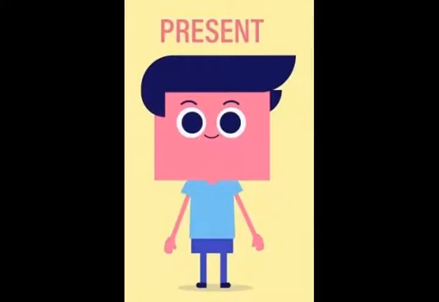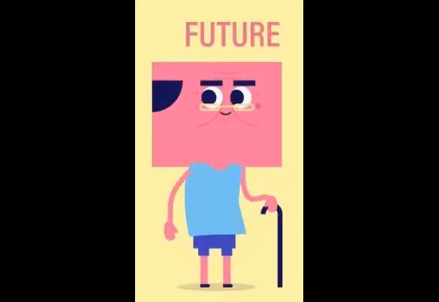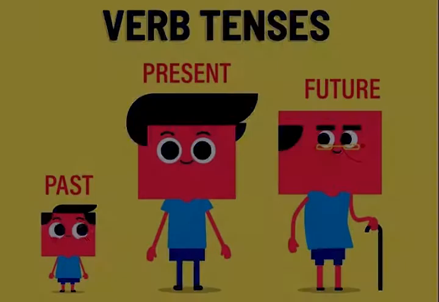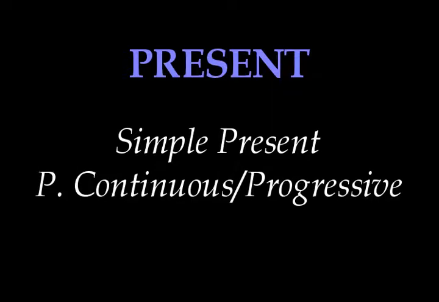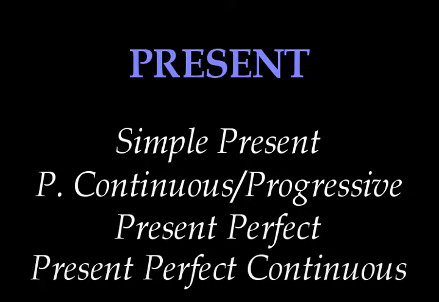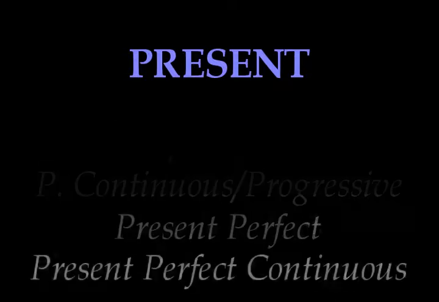We have three main tenses. They are present tense, past tense, and future tense. Under each main tense, we have four subtenses: simple present, present continuous or progressive, present perfect, and present perfect continuous. Now, we shall take a sentence as an example for all these four subtenses under the main tense, that is present tense.